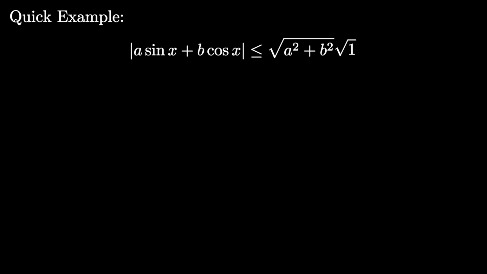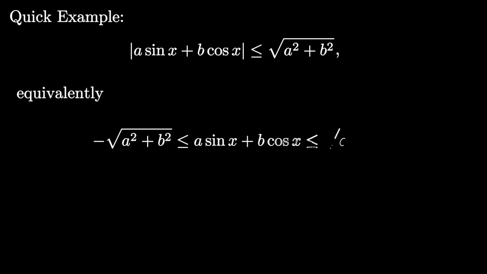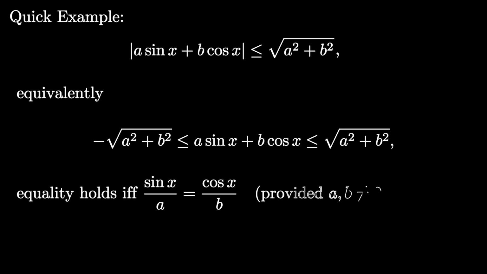We immediately conclude that the maximum value of modulus of a sin x plus b cos x is square root of a square plus b square. Many of you might have read the proof of this result in trigonometry as well. Notice that the CS inequality proved this result instantly. Feel the strength of CS inequality. But strength always comes at a cost. The hard work we put in proving the CS inequality is the actual cost of this instant proof.